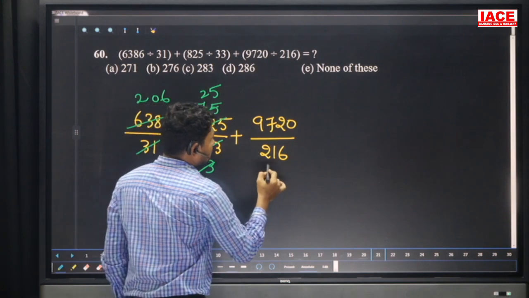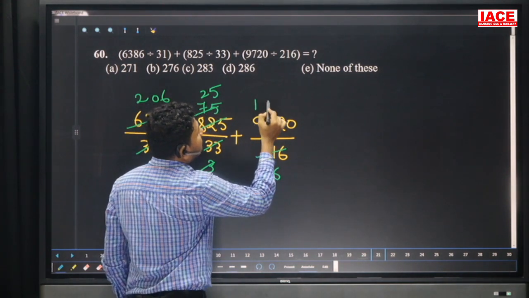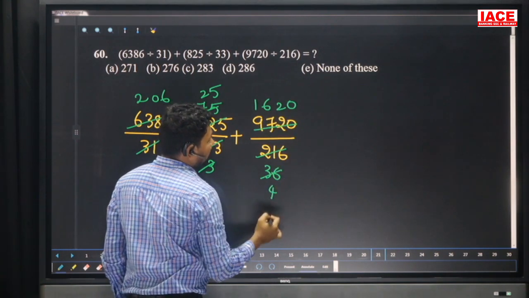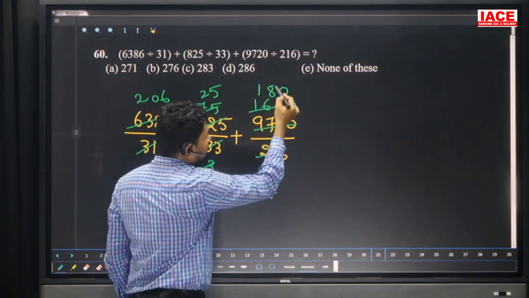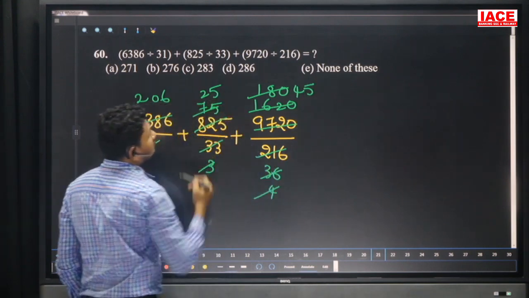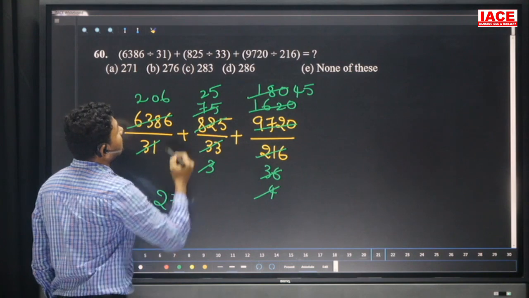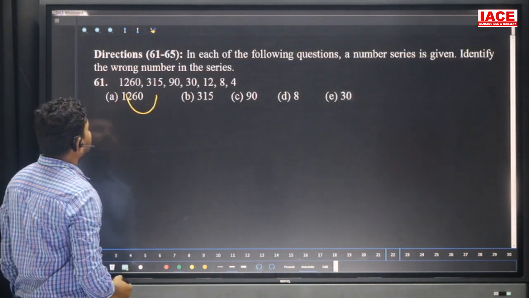Here 6 6s are 36 and 6 1s are, remaining value is 37. 6 6s are and 6 2s are 0, and again cancel with 9. 9 4s are and 9 1s are, remaining value 8 and 0, 180 by 4, which is equal to 45. 45 plus 25 is 70, 70 plus 206, which is equal to 276. Our option is B. And move on to the next question.